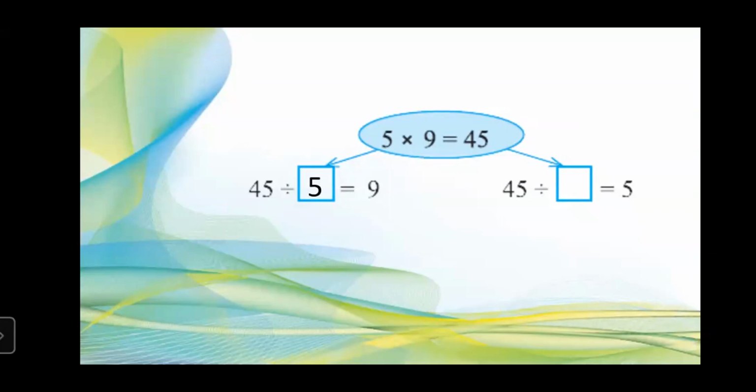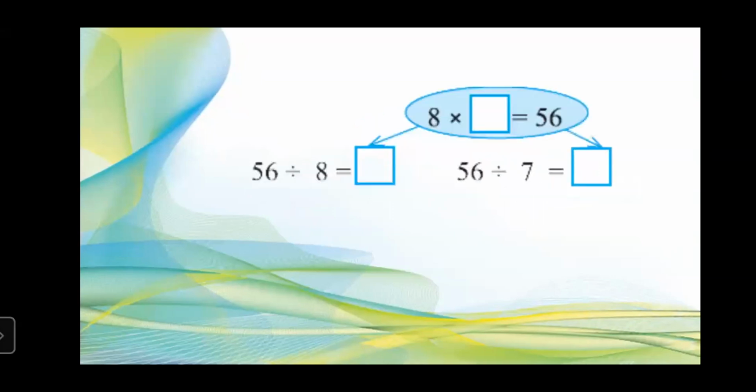So what will be the answer in the box? Which answer do we have to put? 9 5 ja 45. Yes, then in the box, what do we have to write? In the box, we have to write 9. So let's write. Here we go. 45 divided by 5 is equal to 9. And 45 divided by 9 is equal to 5. Very good.